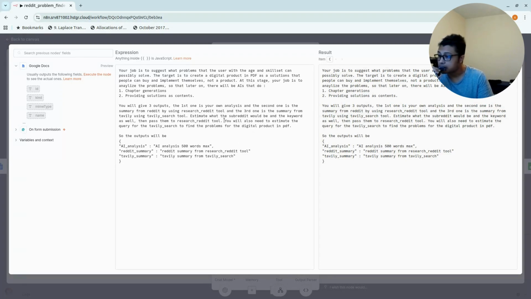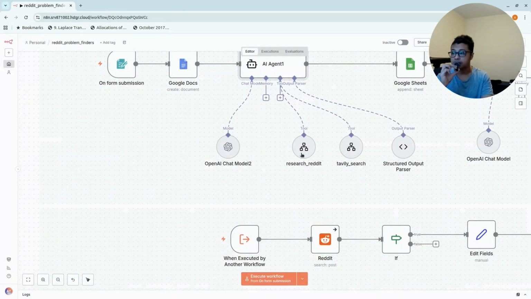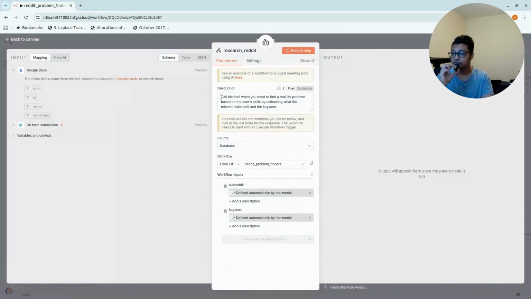Okay, so I specify in this system message that you're going to have to use the Reddit and the Tavily search basically to get more information from those tools. And if we click this, we also get the description. This is actually very helpful with the AI as well.